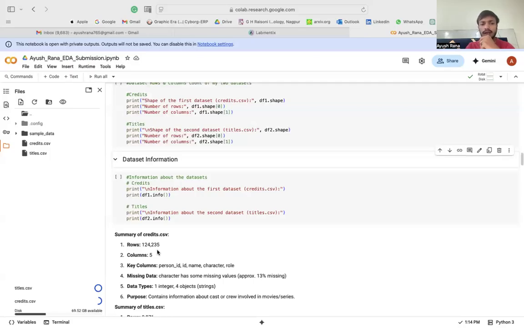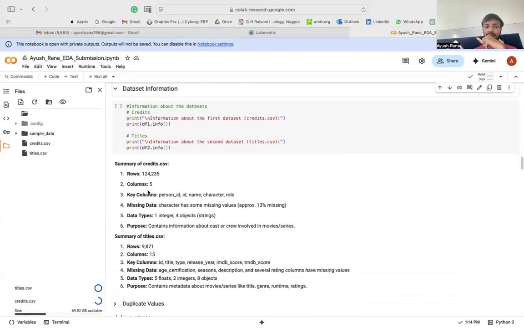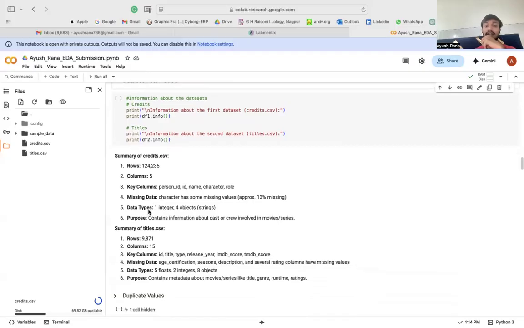In our case, to look over the information about the datasets, we got the rows, columns, key columns, missing data, and the data types, how many integers there were and how many objects or strings.